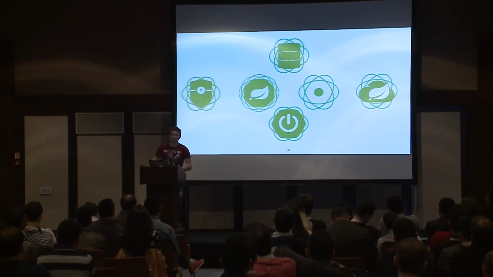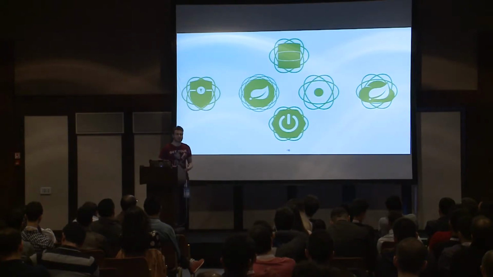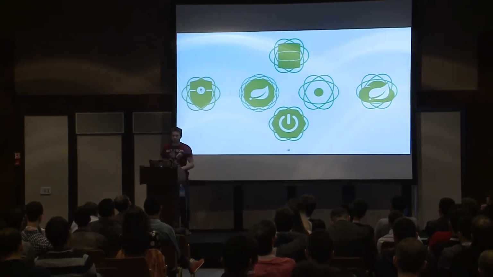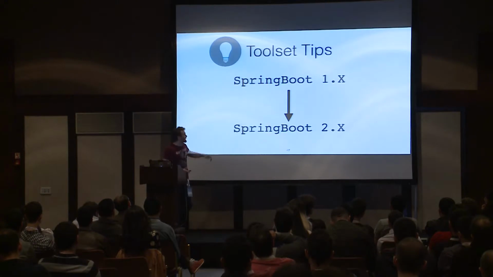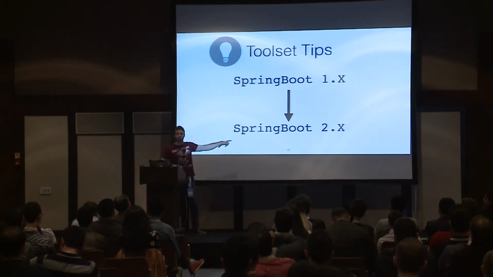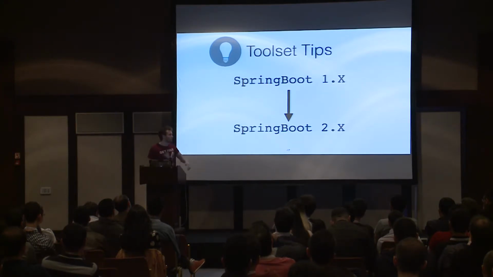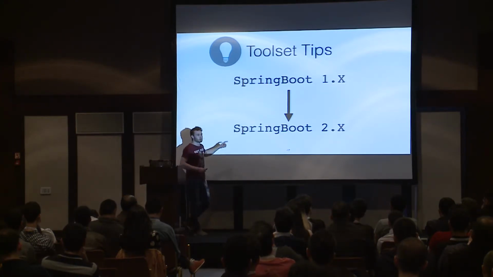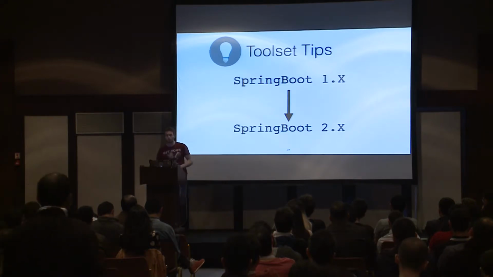So the whole ecosystem works with reactive types, with Reactor, and that's amazing. That's the essential part. Unfortunately, we have to migrate from Spring Boot 1 to Spring Boot 2, because Spring Boot 1 doesn't support reactivity. So the only requirement is migrating to Spring Boot 2.